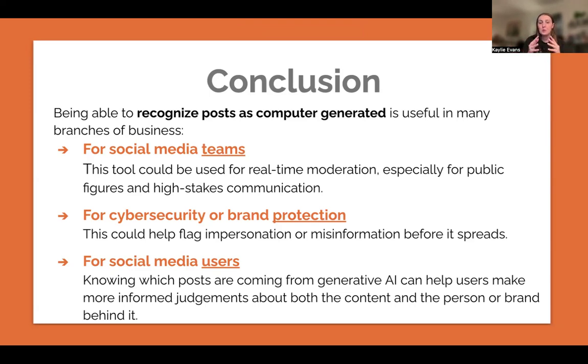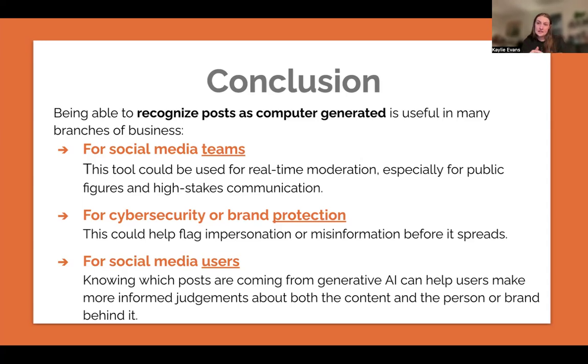This could be really helpful for moderation mods to kind of flag things as being genuine versus being AI generated. And could also be good for public figures and high stakes communications. So something like a live event happening. Is it a bot that is doing these tweets, or is it an actual person?